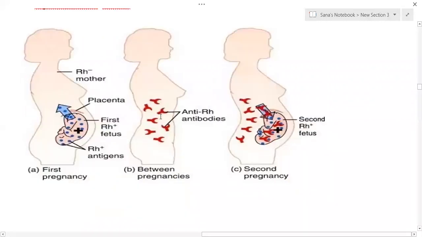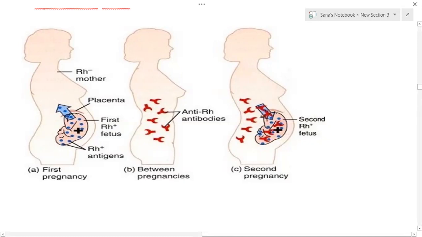Suppose once again she becomes pregnant and the fetus also has the positive blood group. Automatically, these anti-Rh antibodies enter the fetal body and destroy the RBCs of the fetus. So RBCs go on rupturing and the number of RBCs gradually decreases in the fetal body. That condition is called erythroblastosis fetalis. Erythro means RBC, blastosis means blast, fetalis means fetal body.